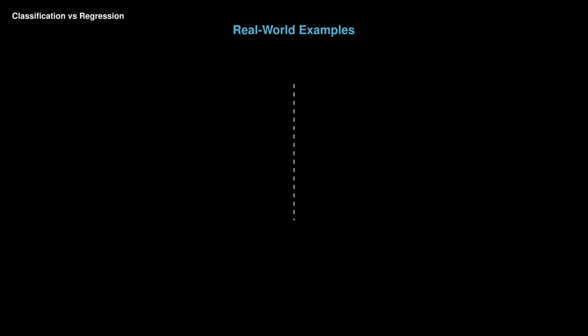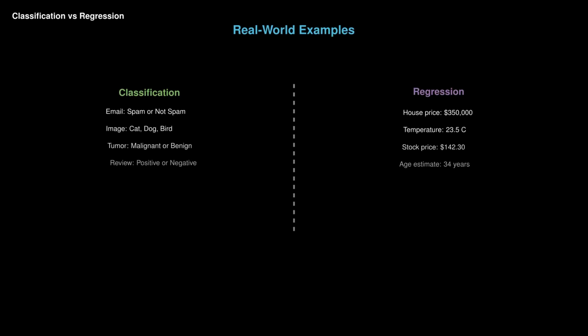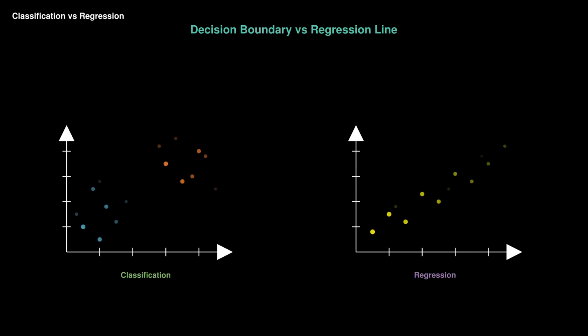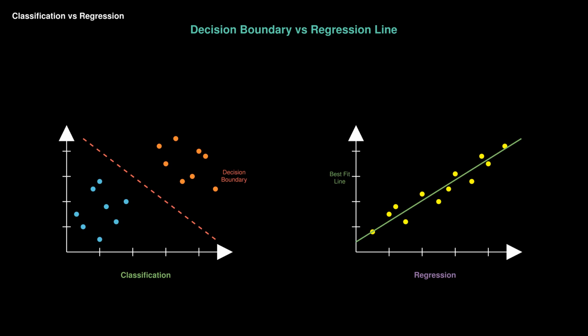Classification: cat or dog, spam or not, pass or fail. Regression: price in rupees, temperature in degrees, probability between 0 and 1. Classification draws decision boundaries to separate classes. Regression fits a line or curve through the data points.